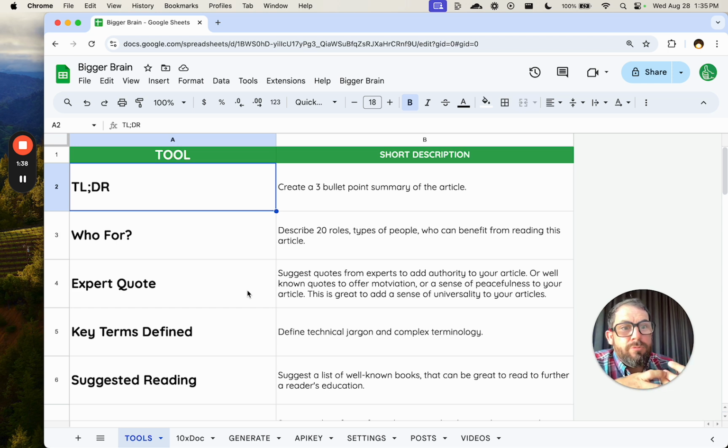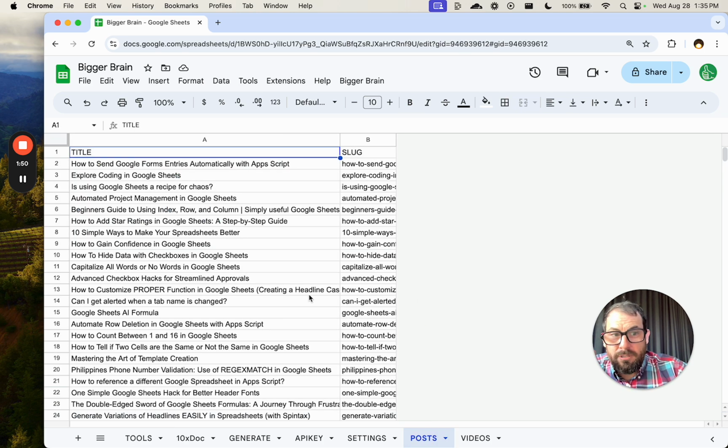I myself use this, and I'm continuing to use this as I launch it. So there will be updates. Different tools will be added. I have a few things that I really personally use. Like I have a page here of all of my posts on I use Ghost. I actually download all of my titles, which I show you how to do that if you use Ghost, or you can just copy paste your titles here.